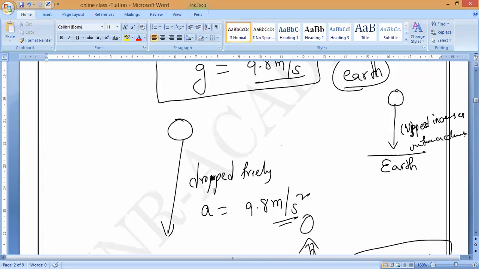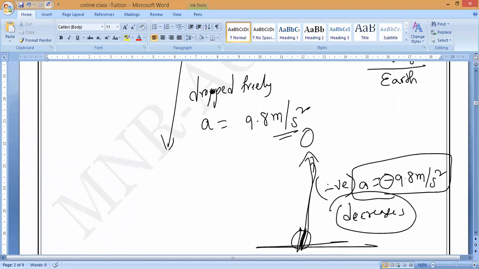When you are dropping freely, what is happening? The acceleration increases at a rate of 9.8 meter per second per every second. Understanding that? That is why uniform acceleration uniformly decreases when it is going upwards and uniformly increases when it is coming downwards. Is it okay, guys? That is what you have to remember.